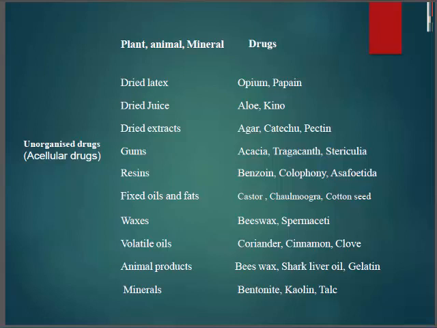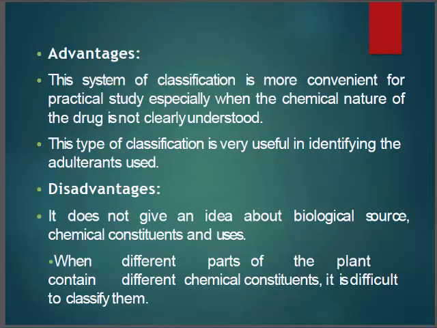Coming to the next, advantages and disadvantages. Advantage means it is more convenient for practical study, as the chemical nature of the drug is not clearly understood, and the classification is very useful in identifying the different adulterants that may be used in the drug. And the disadvantage is that it doesn't give any idea about the biological source or chemical constituents of the drug and its uses. And when different parts of the plant contain different chemical constituents, it's difficult to classify them.